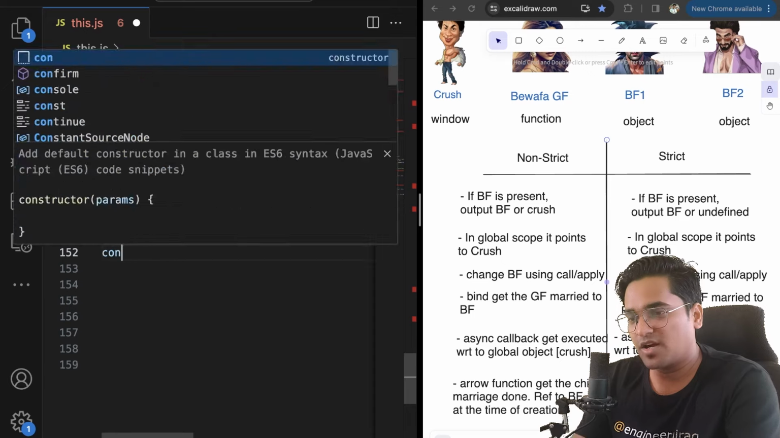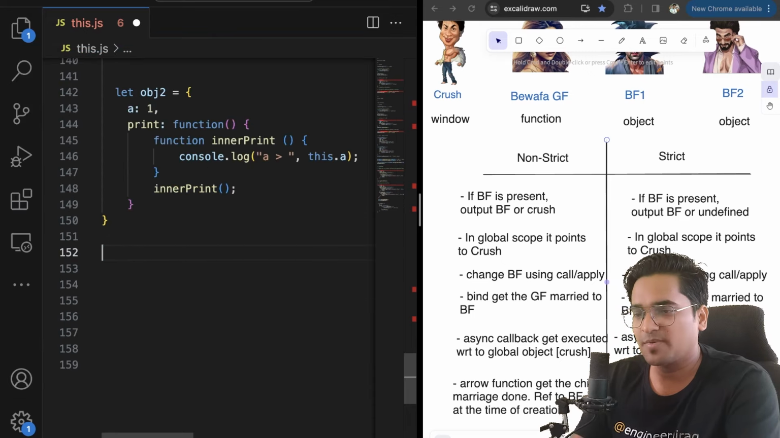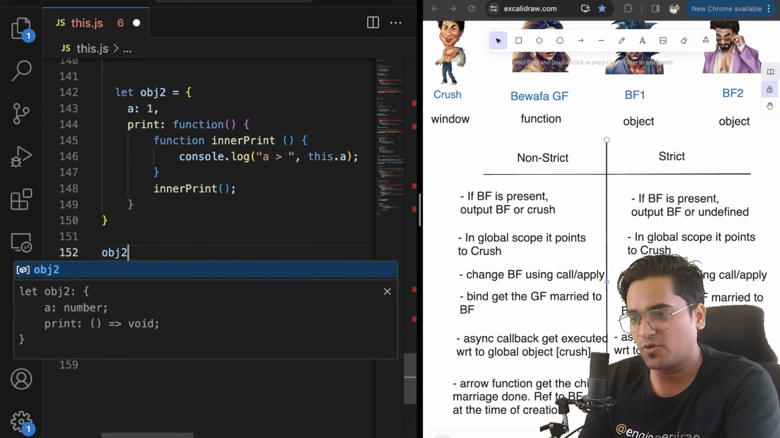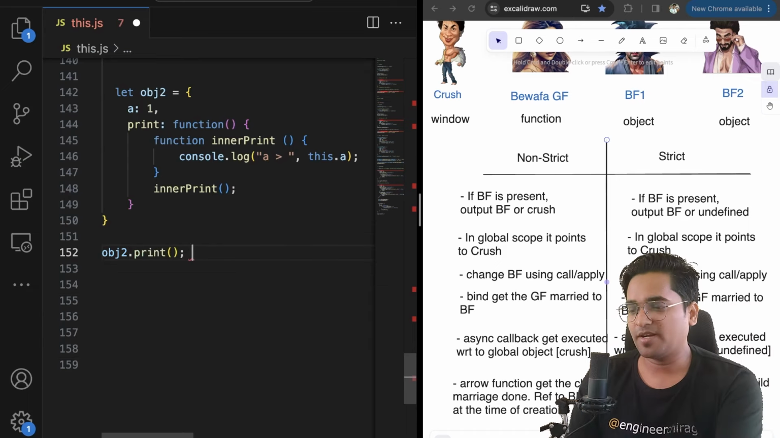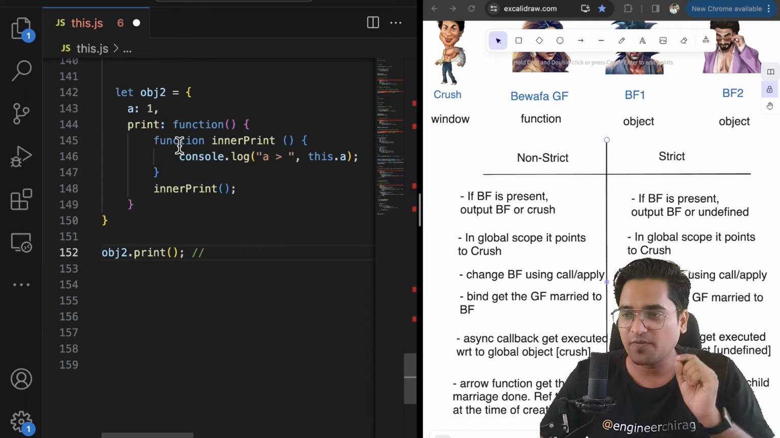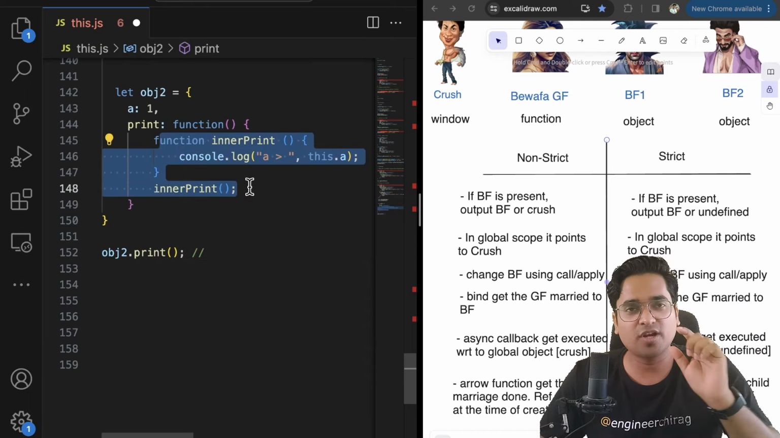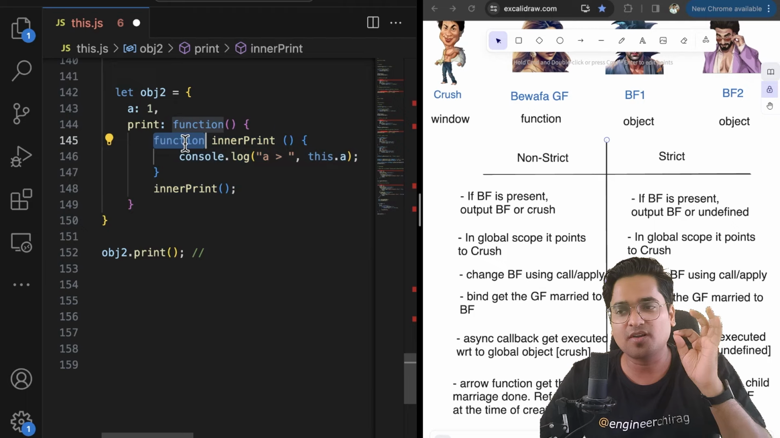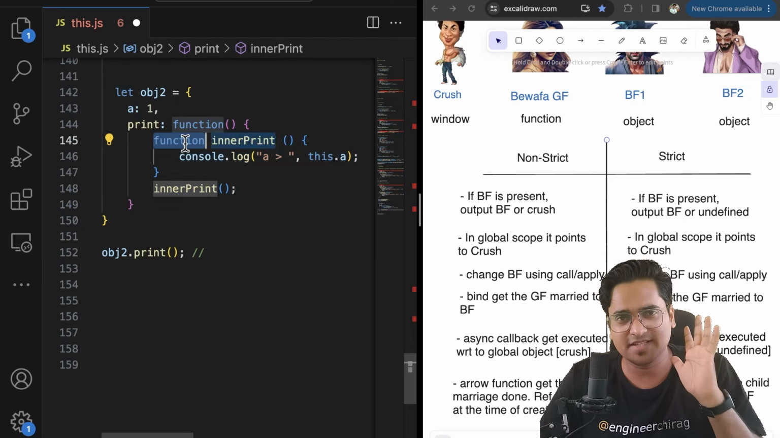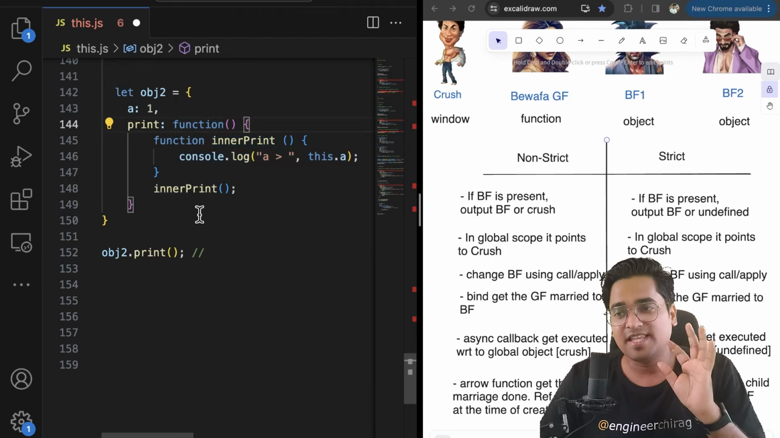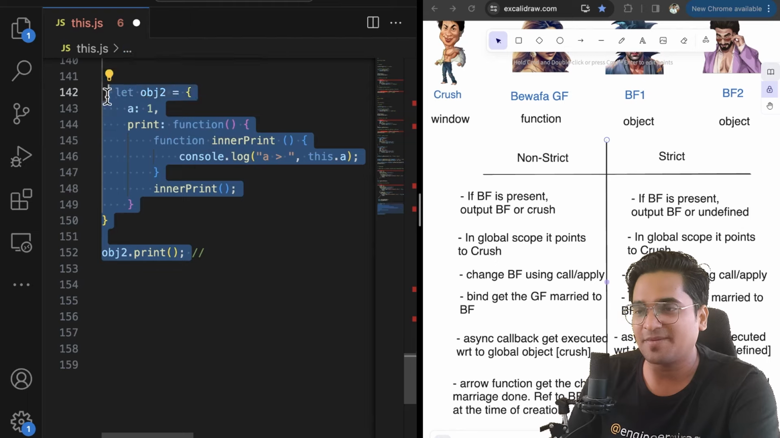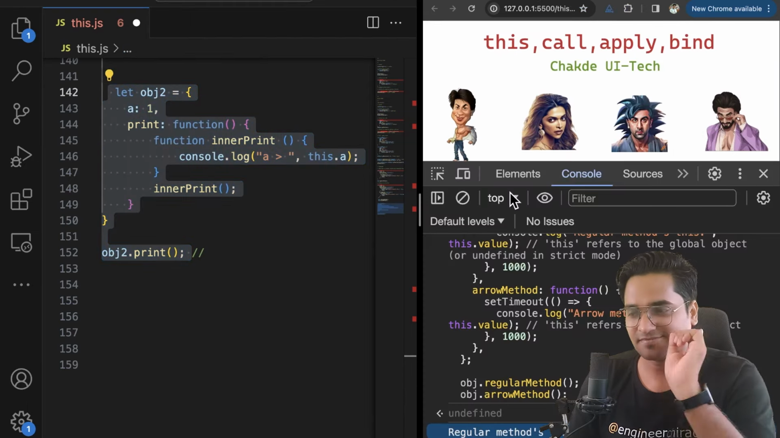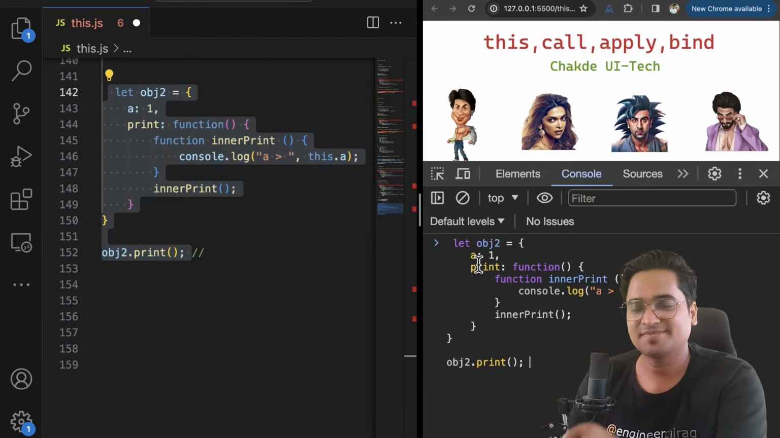When you write console.log, or you probably have a console already, you say obj2.print. Guys, let me know in the comments what you think the outcome is going to be. Your inner function is going to be created as a normal function. It's a normal inner function which is getting created. Now, with respect to what is this function going to be executed, and what is going to be the outcome? Please let me know in the comments. If you're done, let's see that.